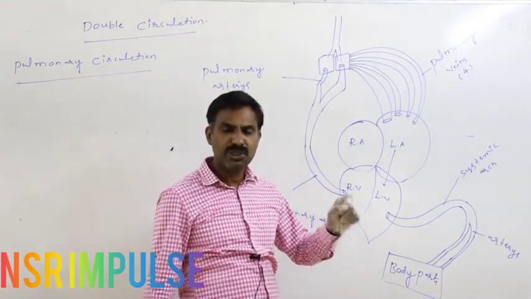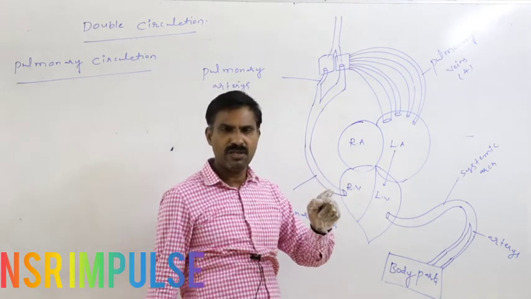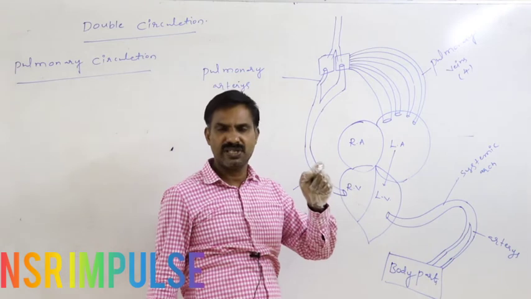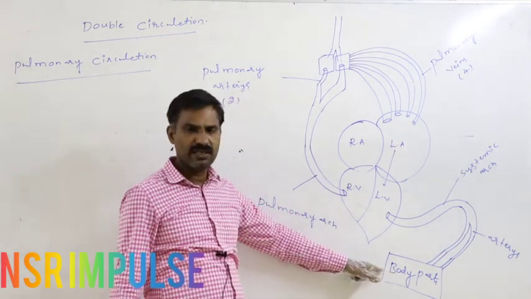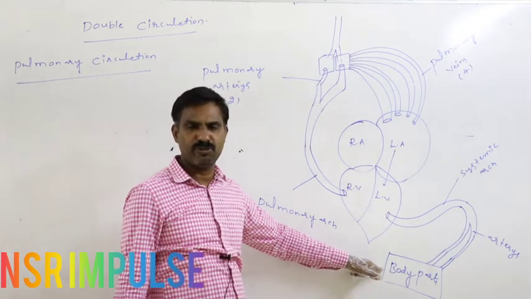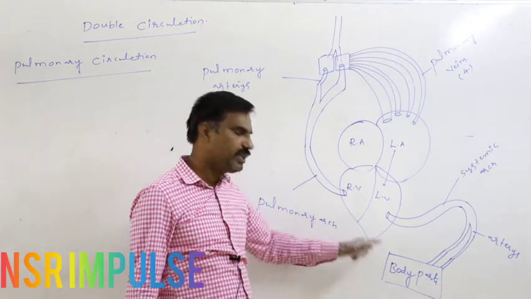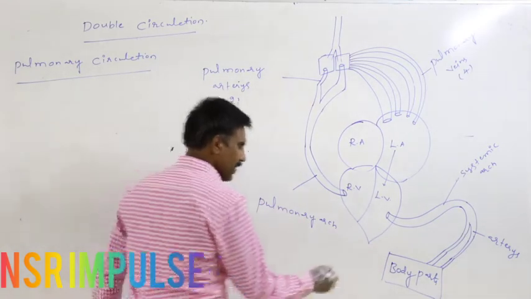Similarly, nutrients present in the blood diffuse into the tissue, and from the tissue wastes reach into the blood. So in that way, in the body parts, CO2, O2, wastes and nutrients get exchanged between the blood and the body part. Finally, deoxygenated blood gets formed in the body parts.